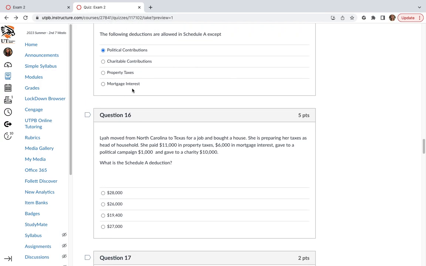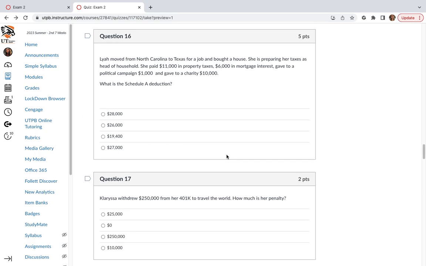And the limitation is not part of the... We don't cover that in this particular exam, but that is part. There is a limitation on how much mortgage interest you should take. Question 16. Leah moved from North Carolina to Texas for a job and bought a house.